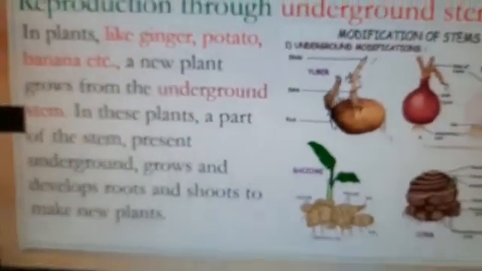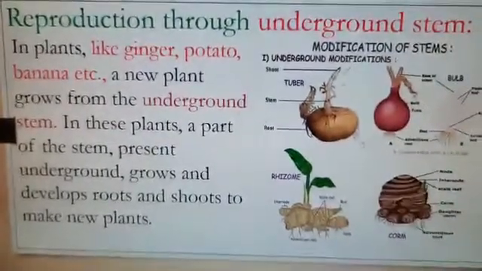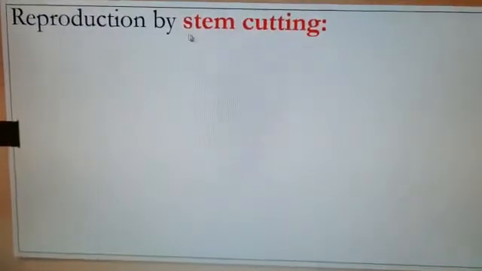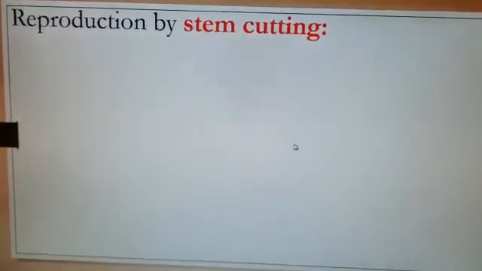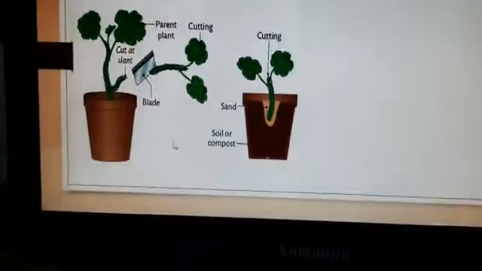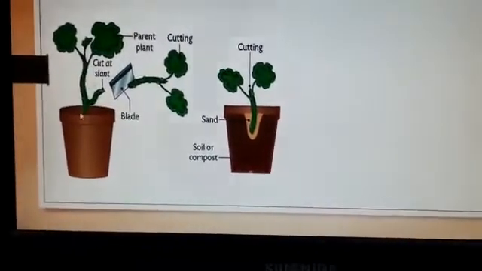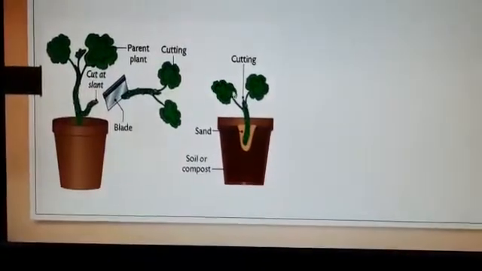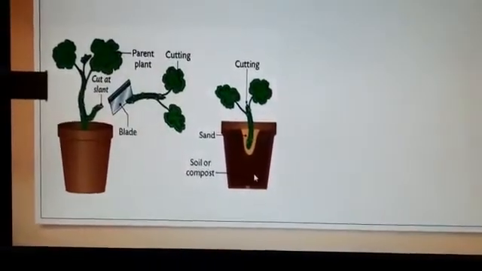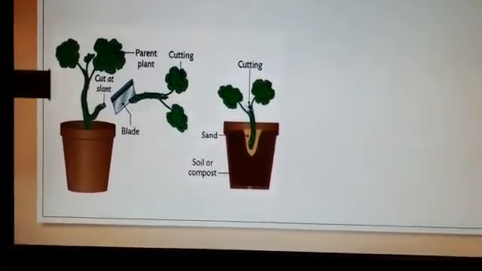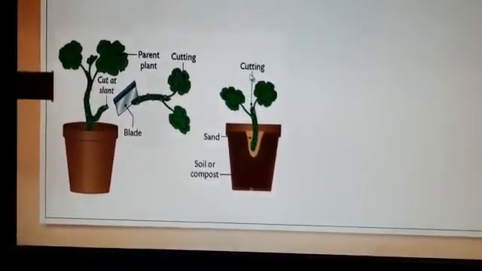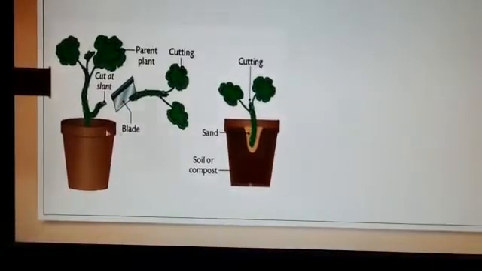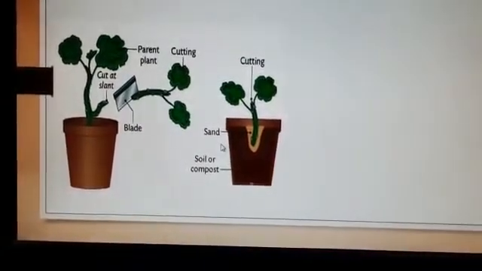Now we go to the next method of reproduction, through stem cutting. Stem cutting itself we understand very easily: the stem should be cut and planted. Now see the picture. Here you can see the parent plant, and from the parent plant the stem is cut and placed in another place in the soil. After a few days you can see slowly the baby plant grows up and forms a new plant. This type of process we call stem cutting.